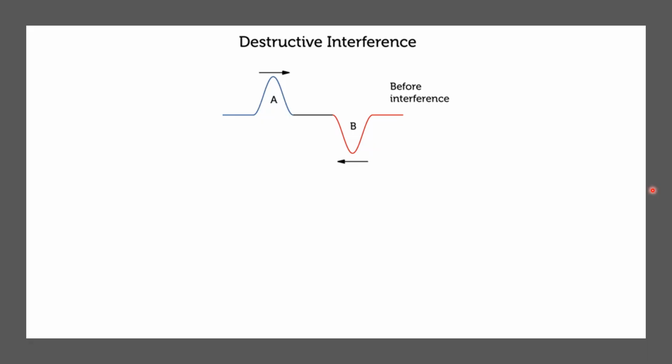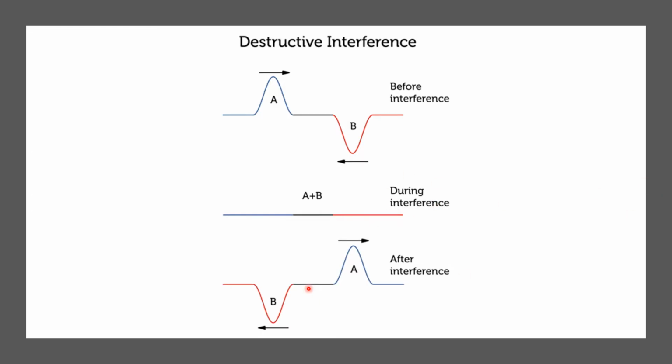So adding them together, it will result in this one. So, cancel out, because this one is positive and this one is negative. But that is what happens during interference. After the interference, it will go back to its original position. So, same again, only this is our B and this is our A. They switched places, because that is the position of B, right? That is still the position of our A. So, they go back. But when the two come together, they will be canceled out because they are traveling in opposite direction.